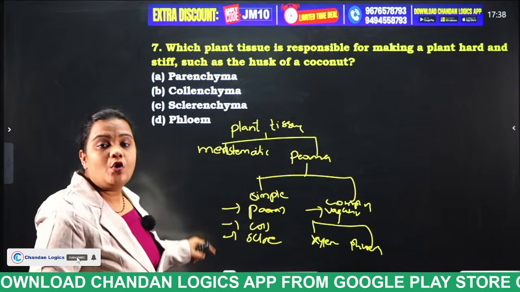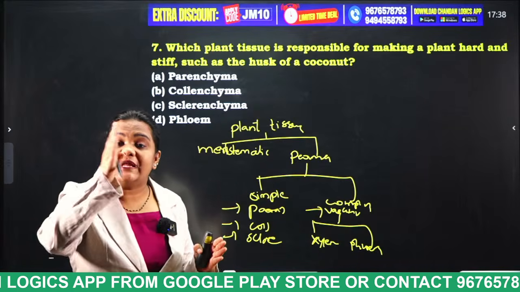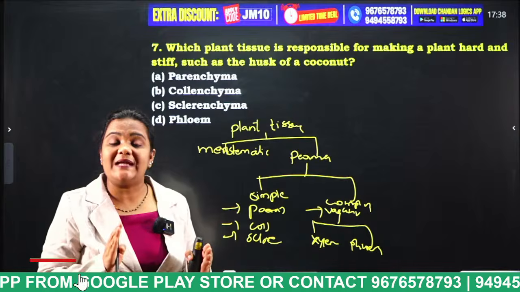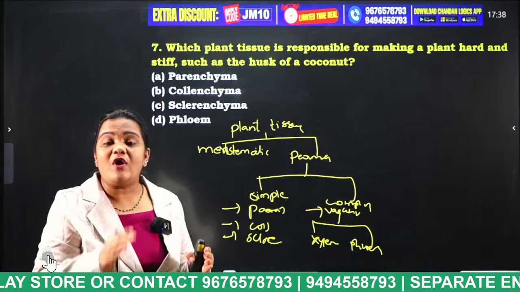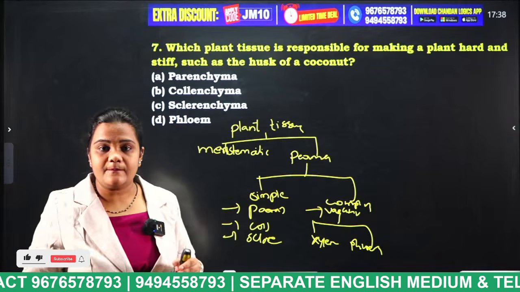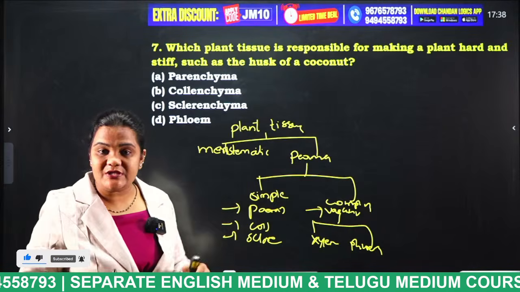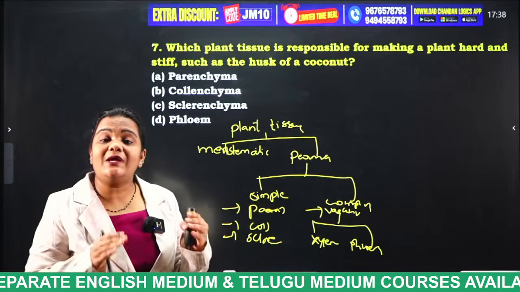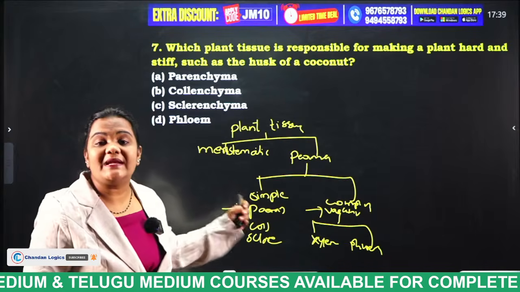And collenchyma is a tissue of irregular thickness, and it gives flexibility to the plant. The last one is sclerenchyma. This sclerenchyma consists of dead cells. It gives rigid support to the plant. So what is the example for this sclerenchyma, students?